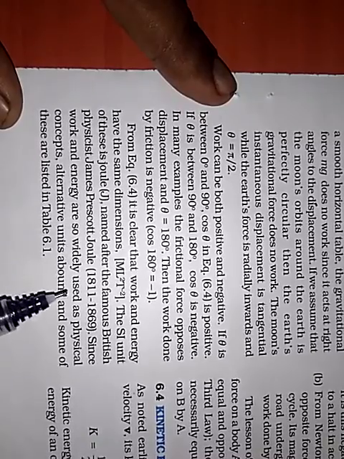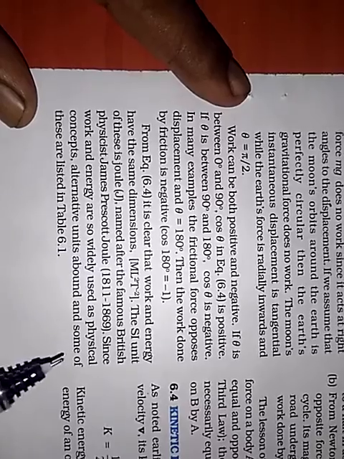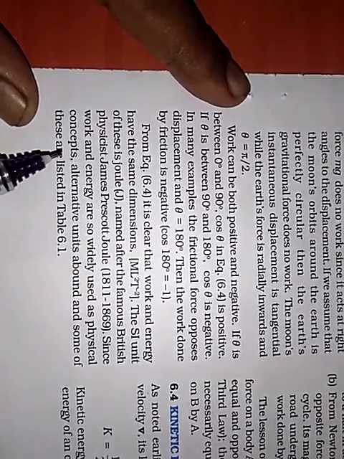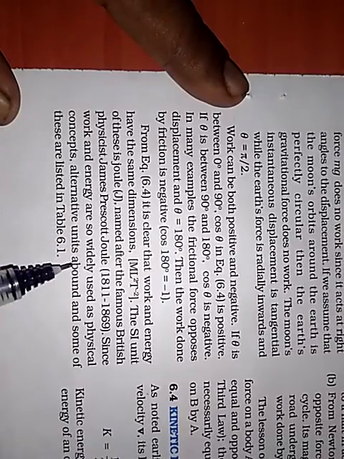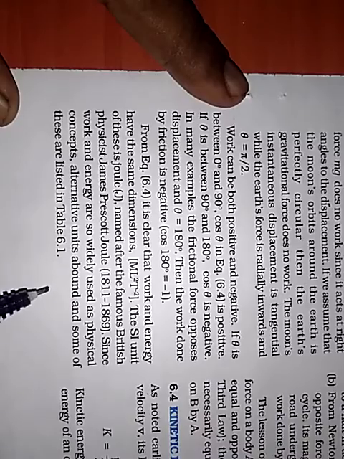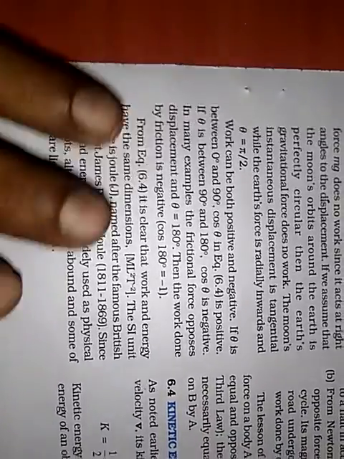Capital J, named after the famous British physicist James Prescott Joule, 1811 to 1869. Since work and energy are so widely used as physical concepts, alternative units abound, and some of these are listed in table 6.1.